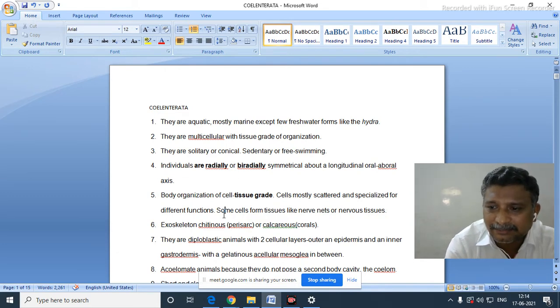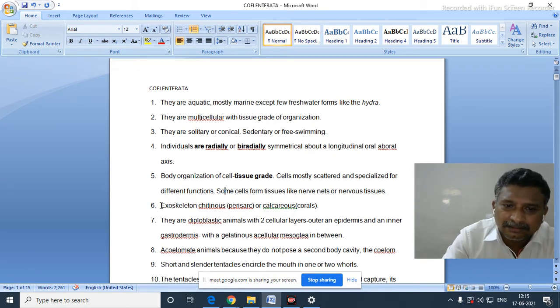Polyp and medusa are two important zooids here. Polyp is hydra-like, cylindrical, involved in nutrition and asexual reproduction only. The medusa is umbrella in shape, and sexual reproduction will be done by the medusa.